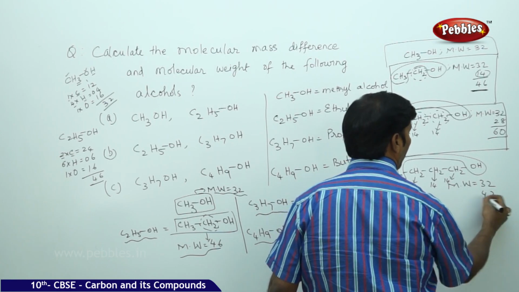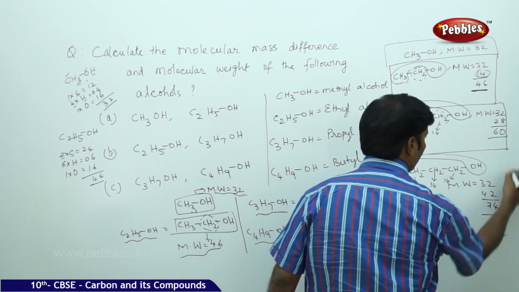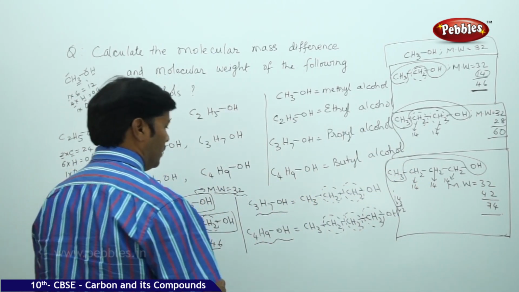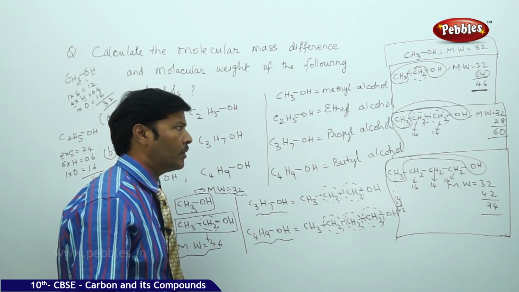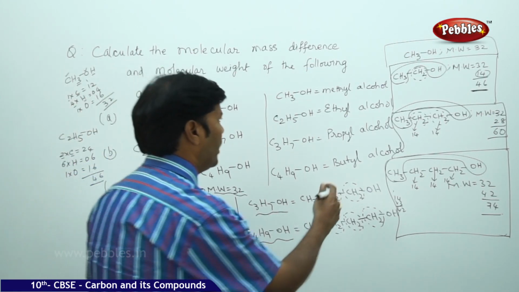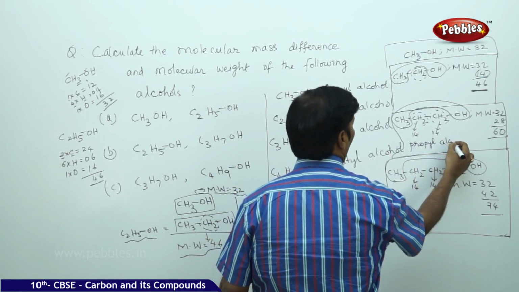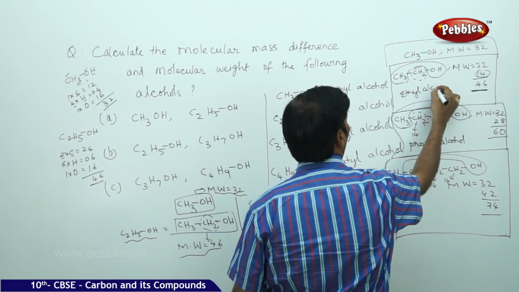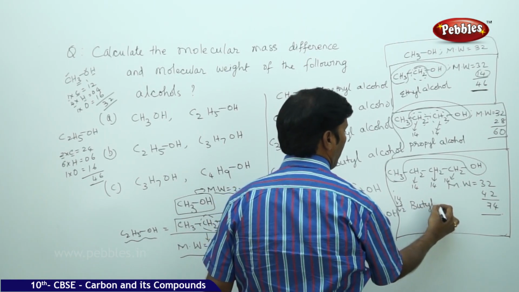Add 42 here, 32 plus 42, so the total molecular weight is 74. So carefully observe the calculation: methanol, ethyl alcohol, propyl alcohol, and this is butyl alcohol.